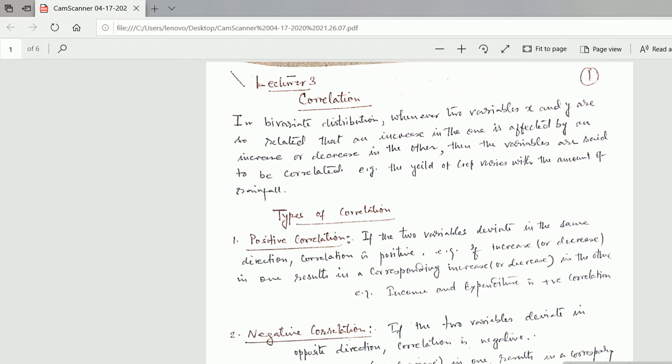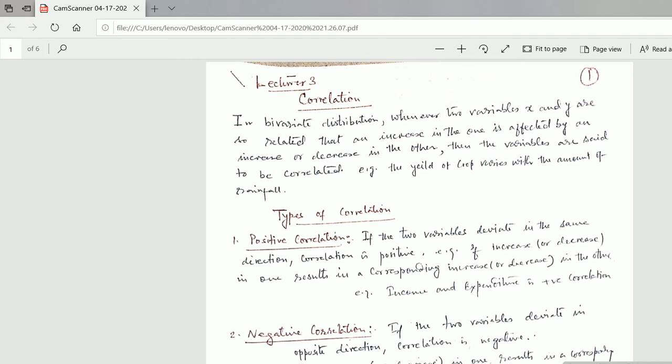We are discussing the positive one. If the two variables deviate in the same direction, correlation is positive. That is, if an increase or decrease in one results in a corresponding increase or decrease in the other. For example, income and expenditure is a positive correlation.